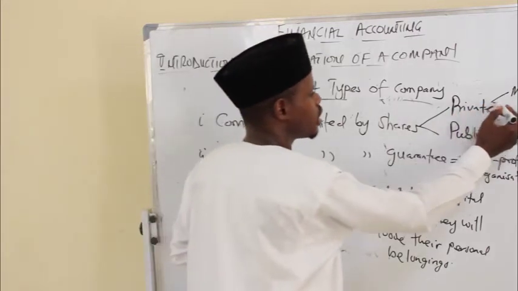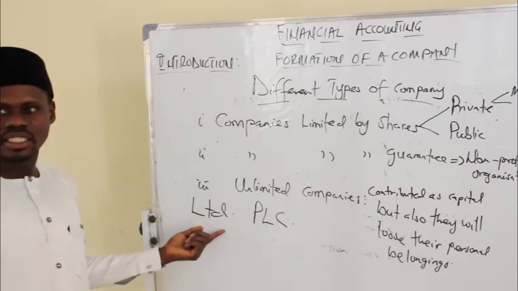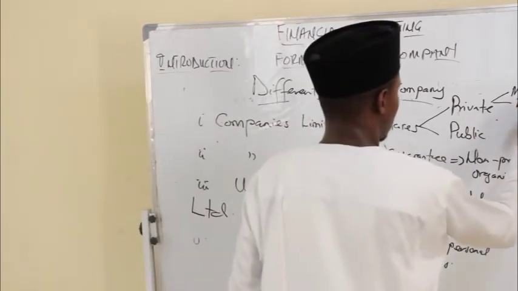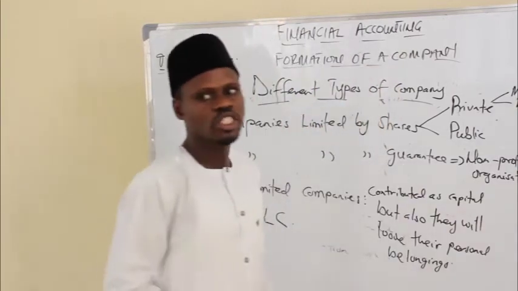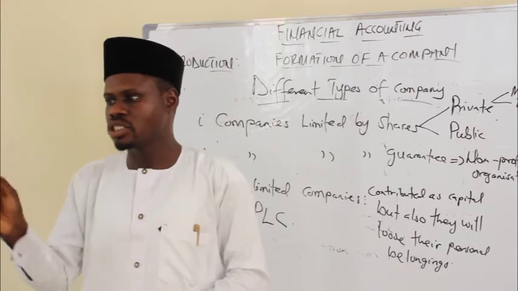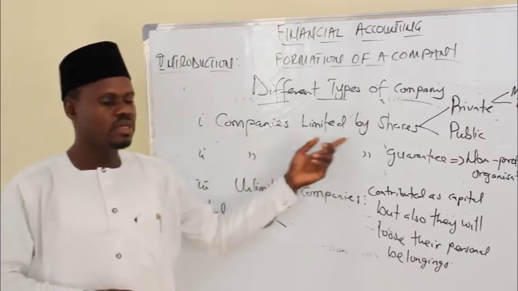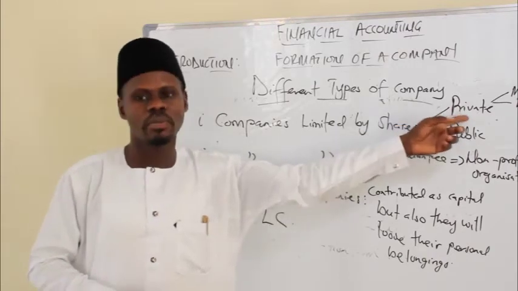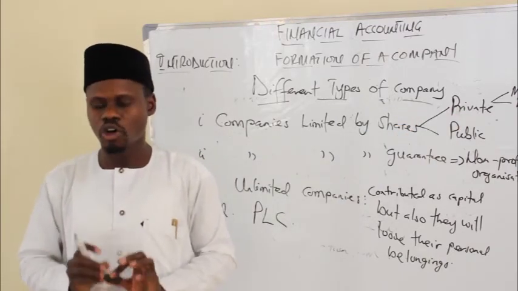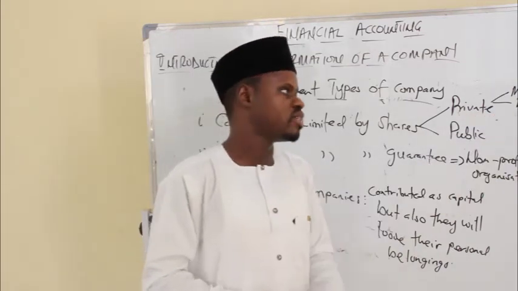Again, by the time you register your company as a private, you have to add this acronym, limited, LTD. So the moment you see a company, maybe Nakowa Limited, Nigeria Limited, it means such company is a company limited by shares, but a private limited liability company. I hope you understand. The moment you see LTD, it means a private.